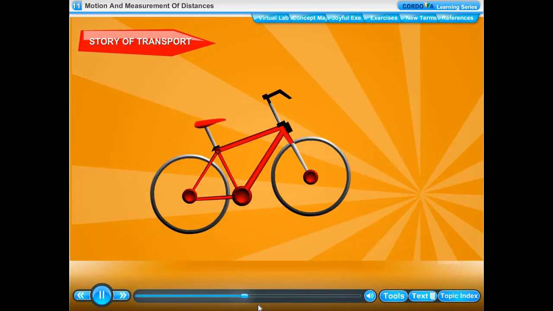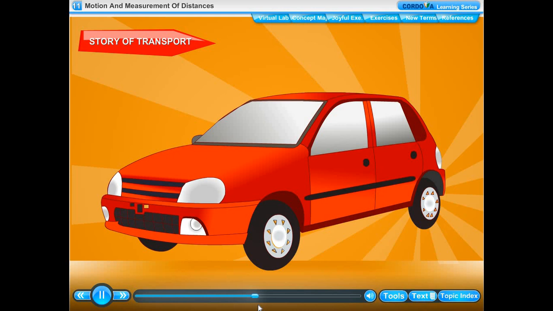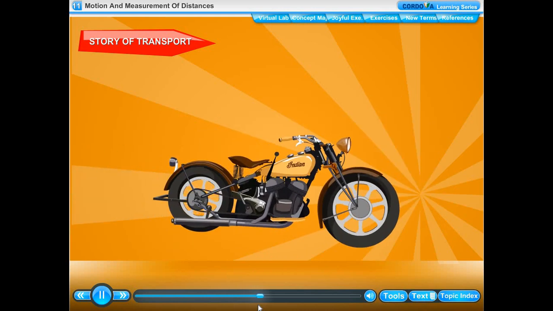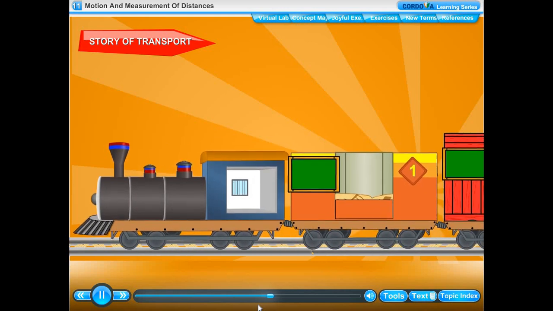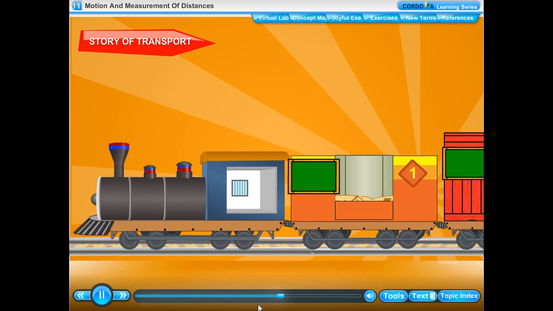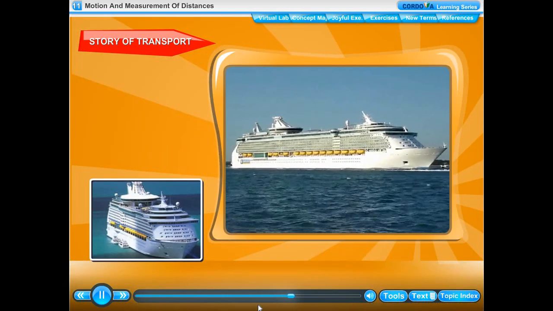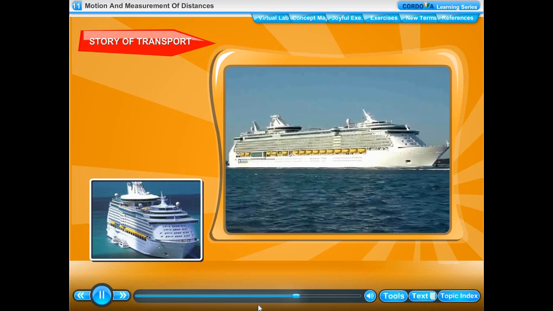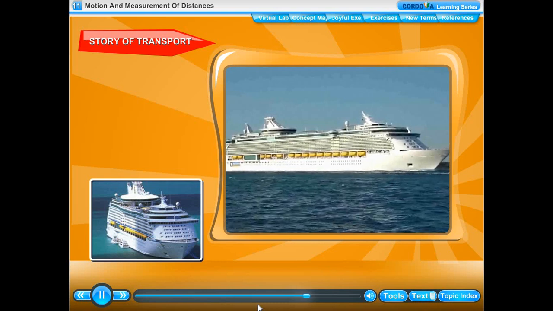bicycles, scooters, cars and motorbikes. The invention of steam engine introduced a new source of power. It led to the development of trains and automobiles. Motorized ships were used as means of transport on water. These inventions greatly reduced the time to travel from one place to another.